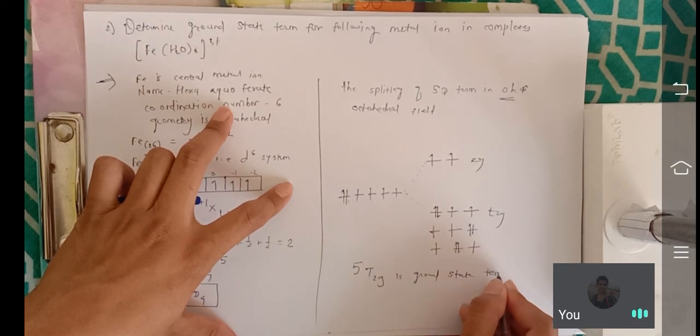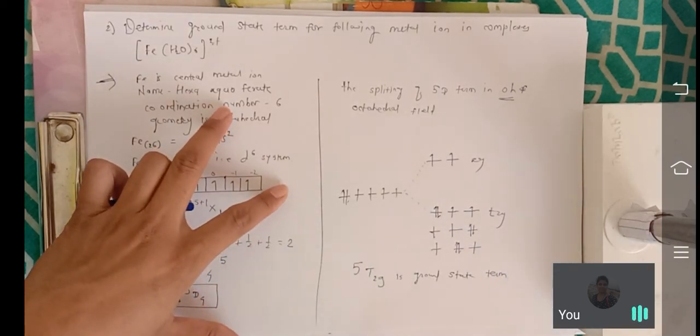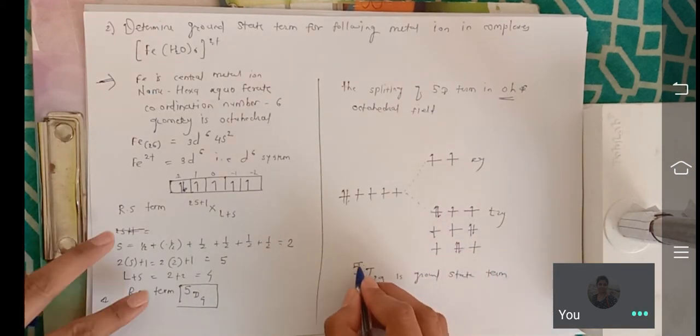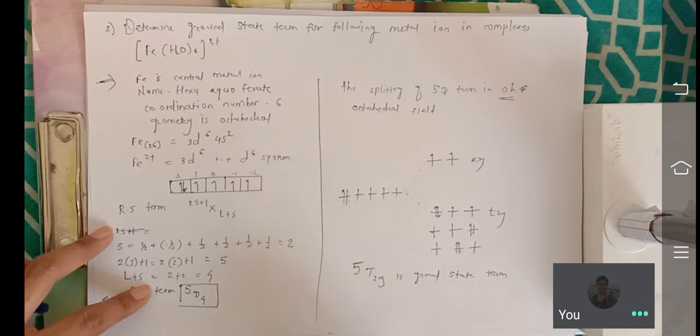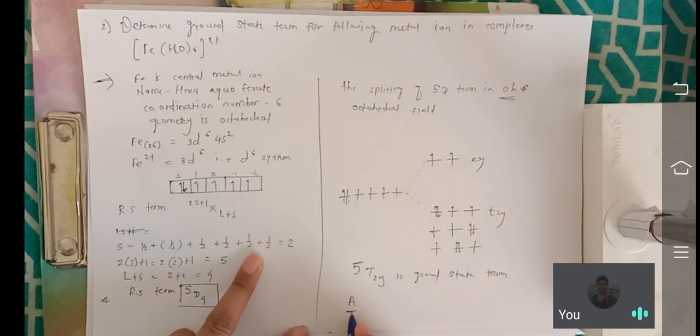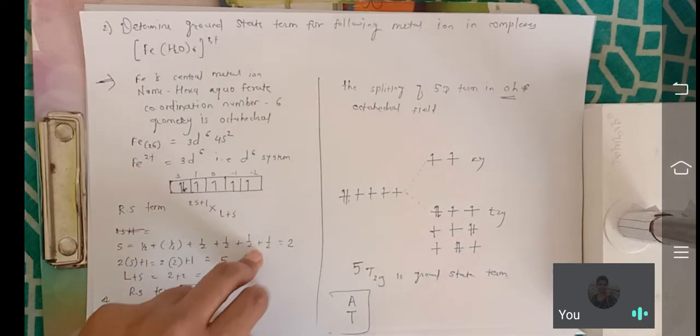Ground state term. Okay, then we see, when 1 possibility is there, at that time you have to take A. When 3 possibilities are there, you have to take T. This is very much important. Okay.